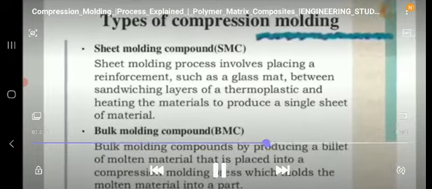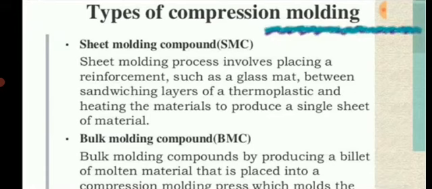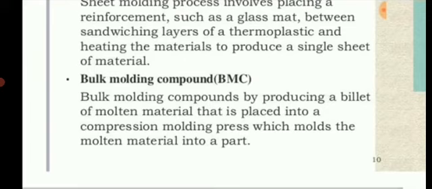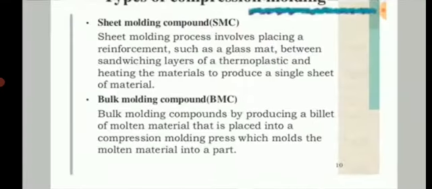This is also a definition for the sheet molding process. It involves placing a reinforcement such as a glass mat between sandwiching layers of thermoplastic and heating the materials to produce a single sheet of material, whereas bulk molding components are produced from a billet of molten material that is placed onto a compression molding press which molds the molten material into a part.